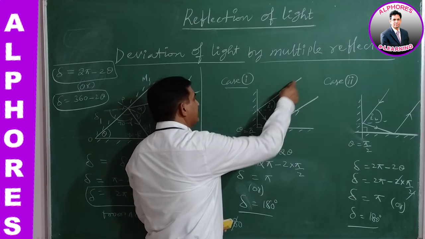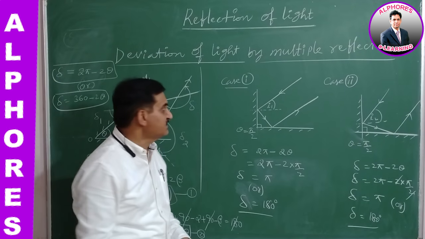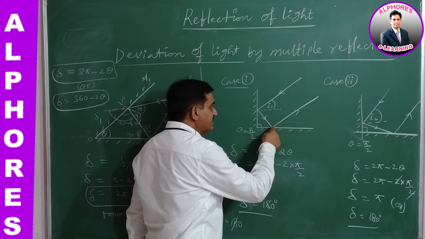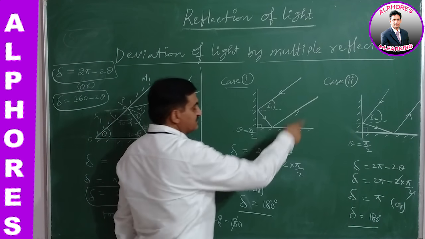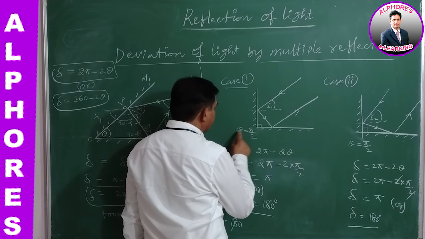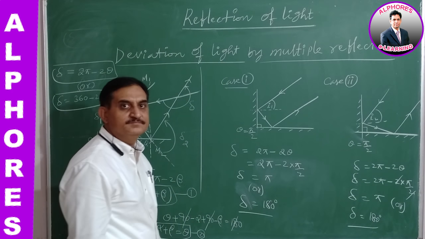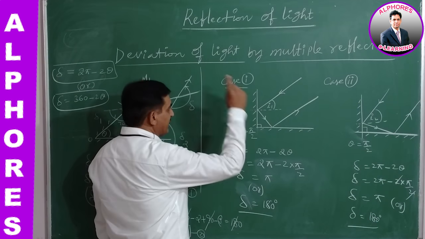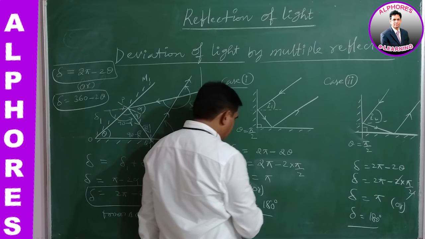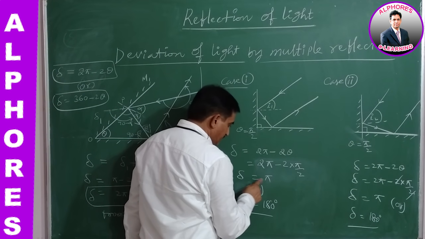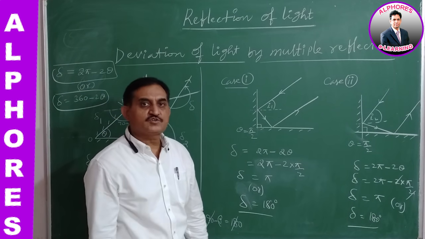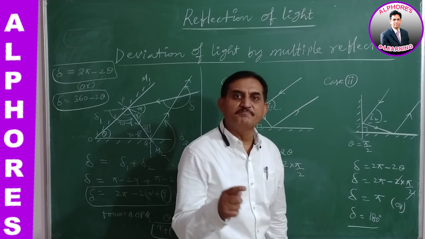Now, a ray of light is incident on the first mirror at a certain angle of incidence I1, undergoes reflection, and again suffers reflection, and exits from the second mirror. Here the angle between the two plane mirrors is pi by 2, 90 degrees. The angle of incidence is I1. Now, the total deviation suffered by the light is calculated, which comes as pi, exactly 180 degrees. It means the light is quite reversed and moving back.